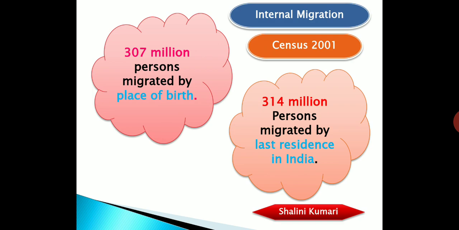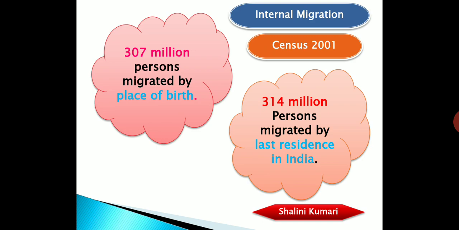So now just see the data that we have for our migrant workers. It's not 1 crore, it's not 10 crore, not 1 million. We are having 307 million people who have migrated from their place of birth. That is, if I am born at place A and I have gone to place B for some reasons, then there are around 307 million such people who have migrated from their place of birth.